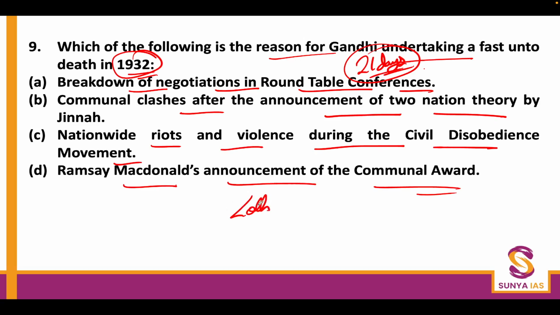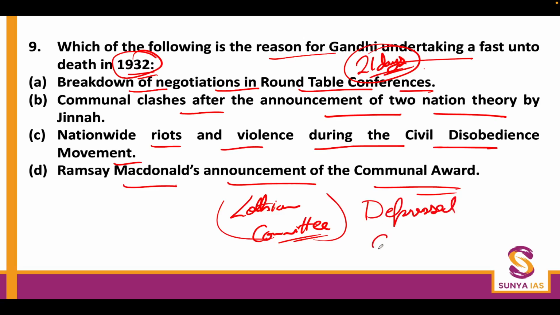And that committee which he formed was called the Lothian Committee. The Lothian Committee went on to give separate electorates to the depressed classes, and so in a way went on to divide the Hindu community even more.